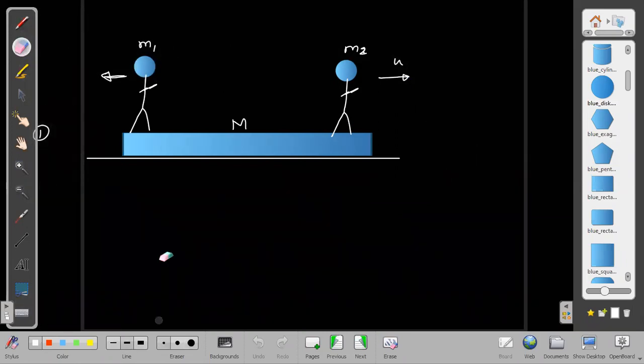This is also a question of HCV only. Both masses are equal, m1 is m and m, and this is capital M. So the man jumps with velocity. Same model as before in exam.